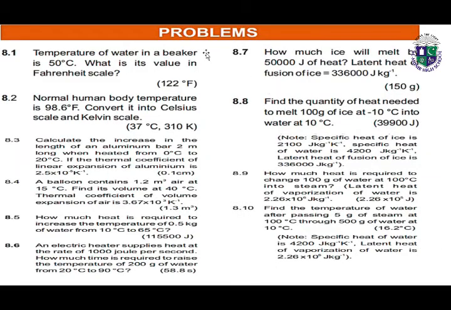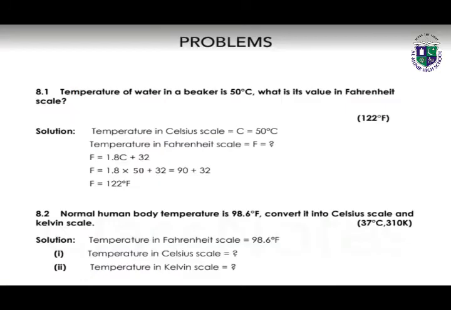Next we have the problems. We have a total of 10 numerical problems given in the exercise of unit number 8. We will solve them one by one. Look here, the first numerical problem.